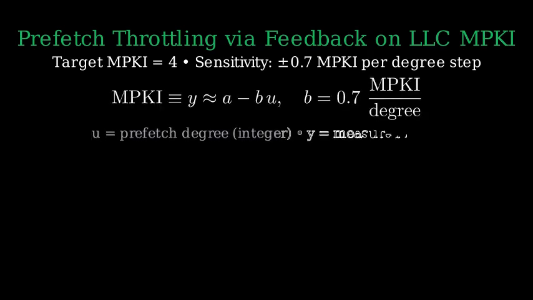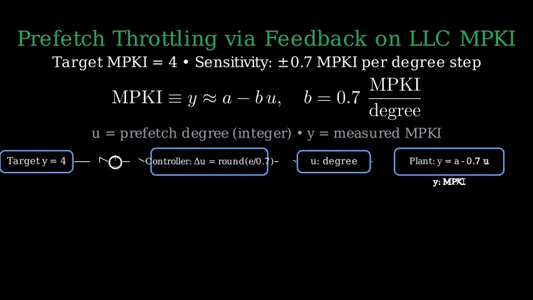First, intuition. Increasing prefetch aggressiveness usually reduces last-level cache misses, up to a point. We will model this locally as a simple linear relationship. The output, that is the measured misses per thousand instructions, equals an intercept minus sensitivity times the prefetch degree. Here sensitivity is 0.7 misses per thousand instructions per degree step. That means each one-step increase in degree reduces misses by about 0.7. This is a local model around the current operating point, and it is good enough for a simple controller derivation.